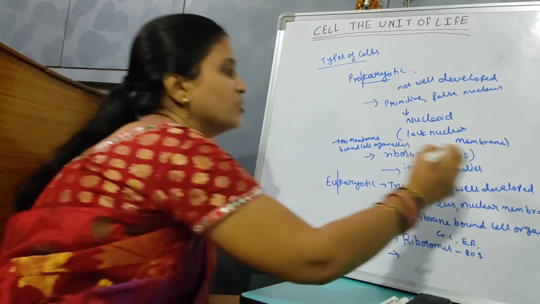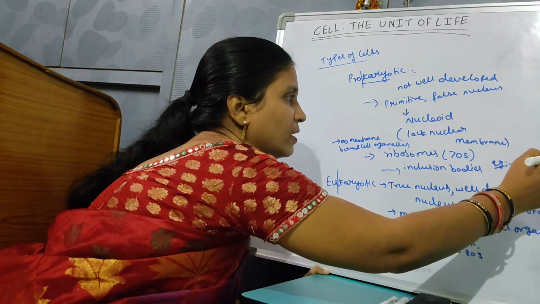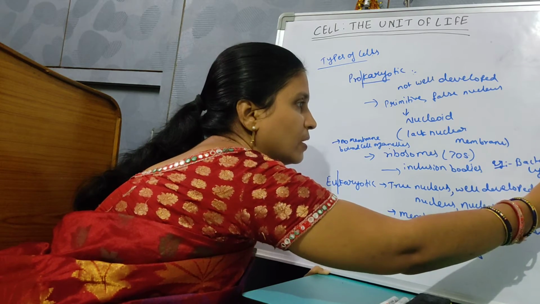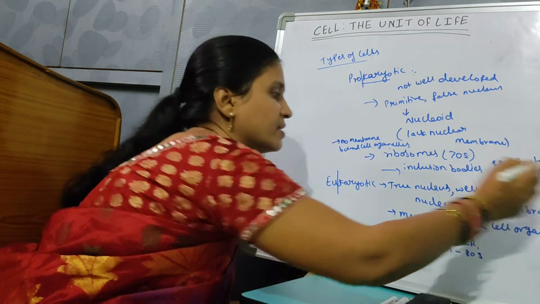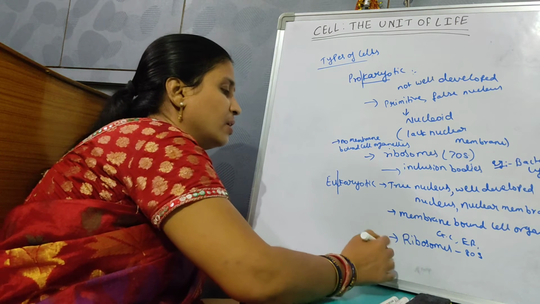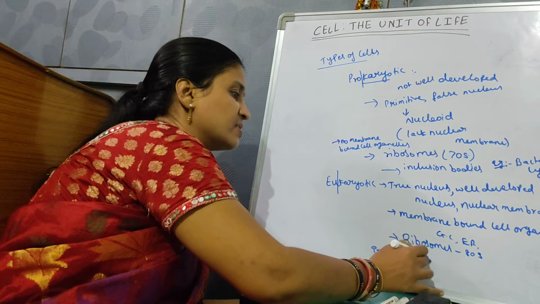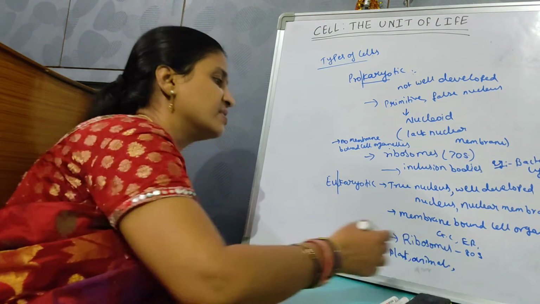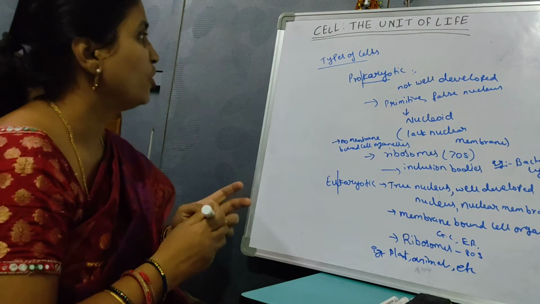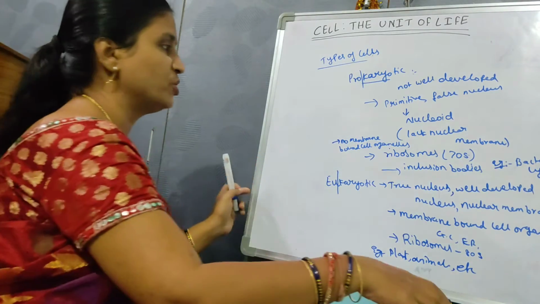Examples of prokaryotes are bacteria, cyanobacteria, etc. Eukaryotic cells are the plant cells, animal cells, etc. These are the examples. Now we are going to study in detail the prokaryotic cell, especially the bacterial structure.